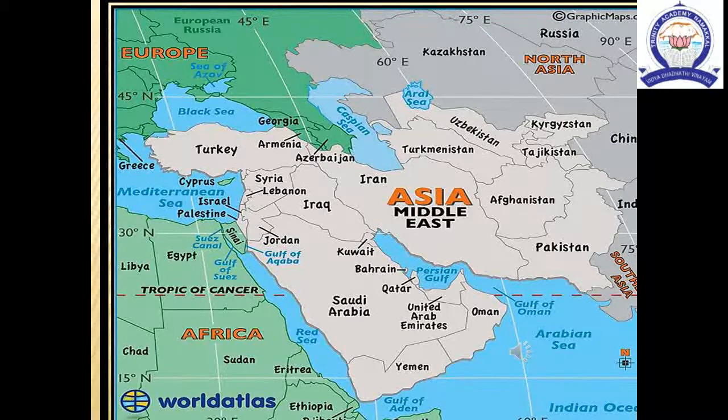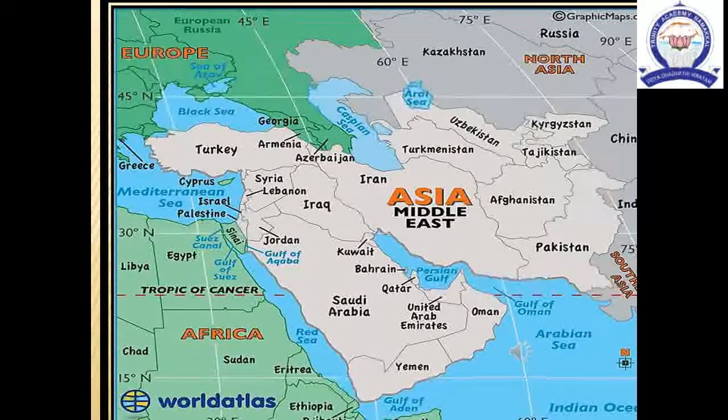Next, physiogeographic divisions. Asia is the land of long mountain ranges, snow-capped high mountains, vast plateaus, extensive plains, river valleys and sea coast. These diverse physical features encourage the people of this continent to be involved in diverse economic activities.